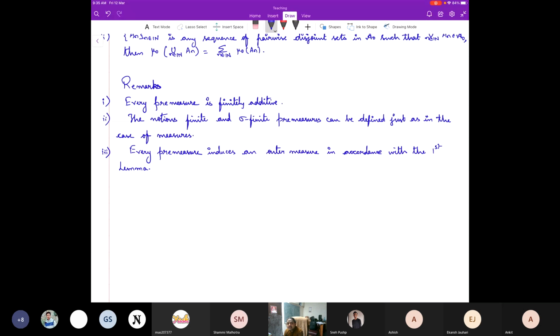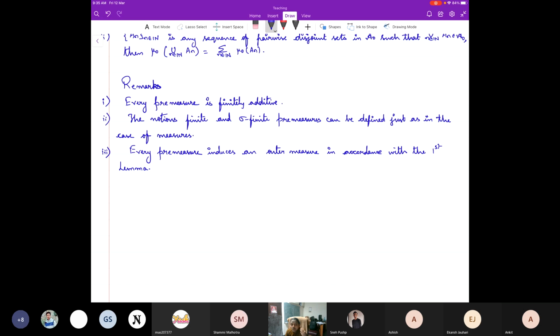Take their finite disjoint union of all left open intervals, that is going to form an algebra, and with this algebra the concept of length makes sense. And once you have this notion of length, this can be extended to the whole of the power set.